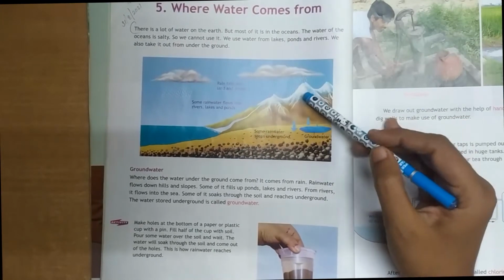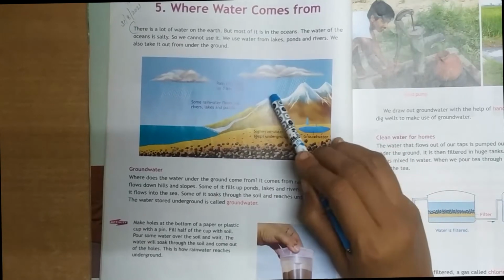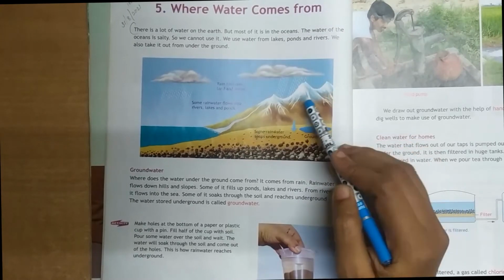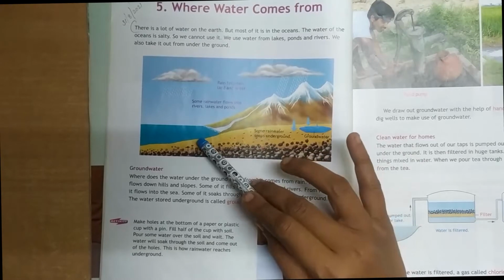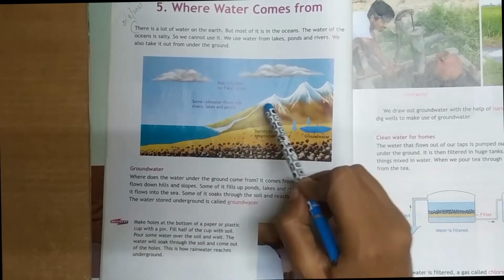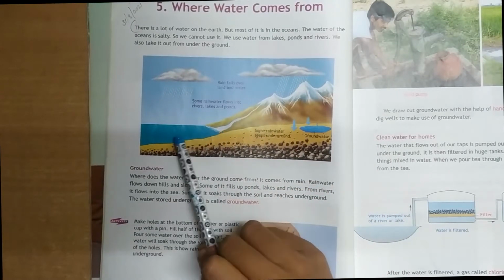The rainwater flows down through the hills, mountains and slopes. Some of the water fills the ponds, and some fills the lakes and rivers, and from rivers it flows directly into the sea.